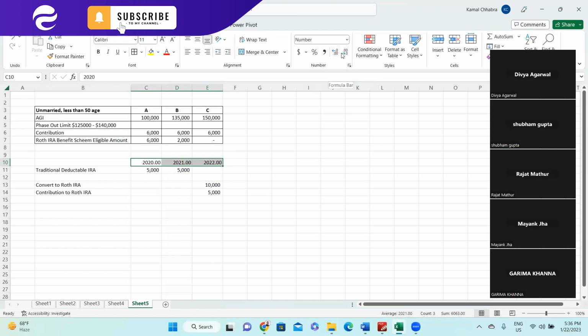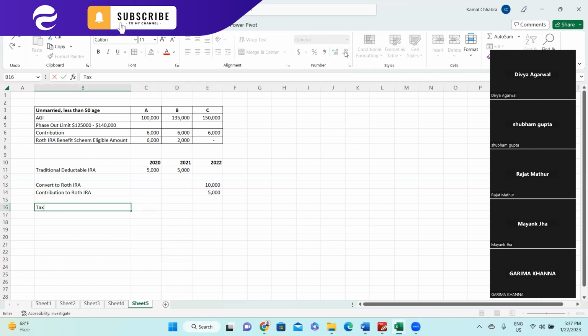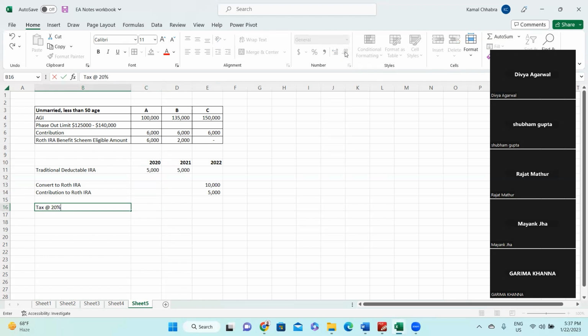So in the financial year 2021, you have taken this $5,000 as deductible. That means you have paid less taxes. Let's assume 20%. So that means in 2020, you have paid how much less taxes? $1,000.